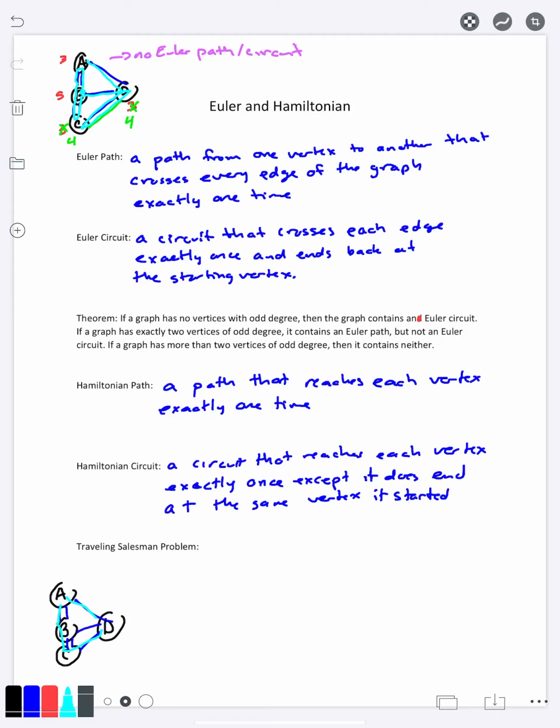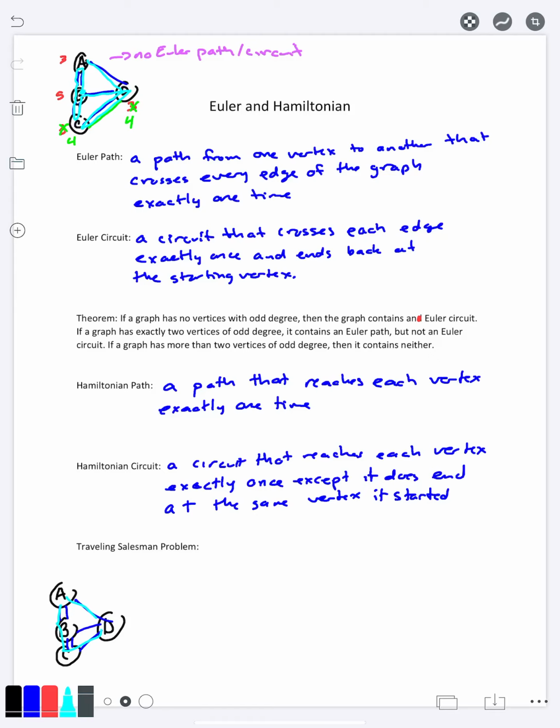Now, Hamiltonian circuits are in some sense easier to get, in that you don't have to have exactly these odd degrees or no odd degrees in order to get one. Right? The bridges of Königsberg, there was no Euler circuit or path, but there are both Hamiltonian circuits and Hamiltonian paths here. So like I said, you can kind of think of it as being easier, but it's going to turn out that just finding any old Hamiltonian circuit is not what we're going to be interested in.